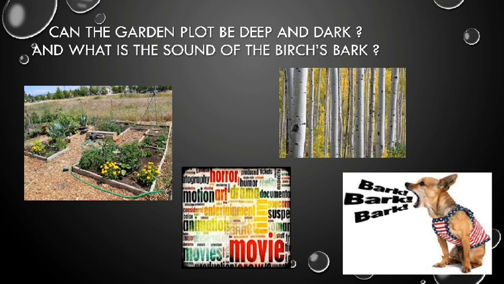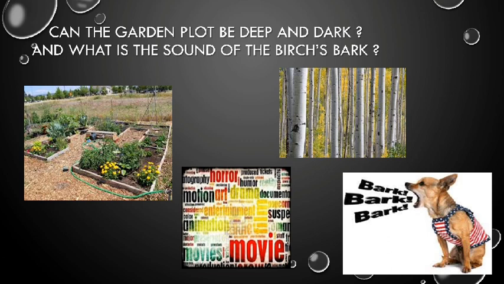Can the garden plot be deep and dark? And what is the sound of the birch's bark? Garden plot, children, is the figure wherein you design your garden. But another meaning of a plot is where you plan certain things. It could be a horror movie, could be drama, could be entertainment. This is called a plot.